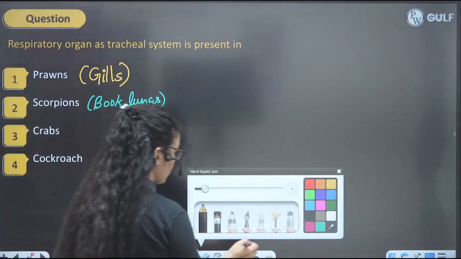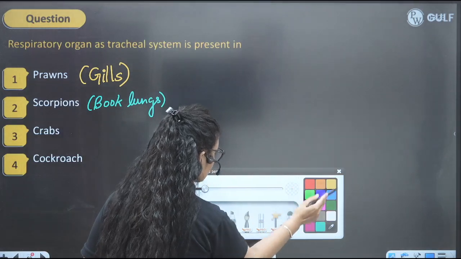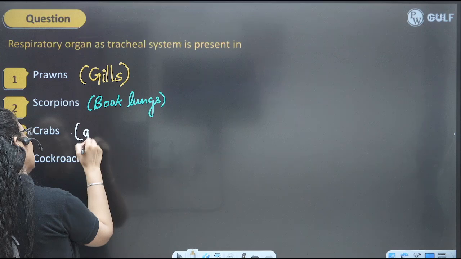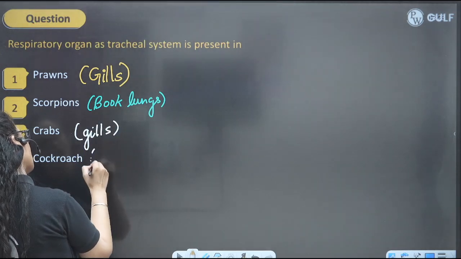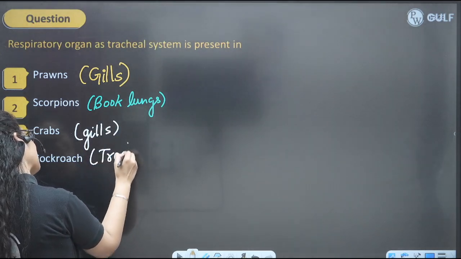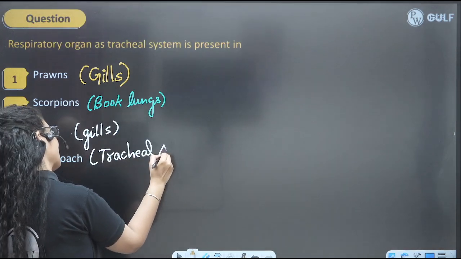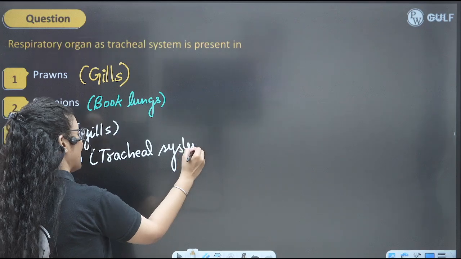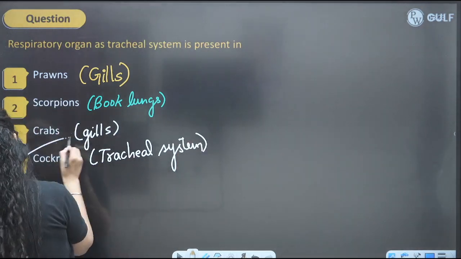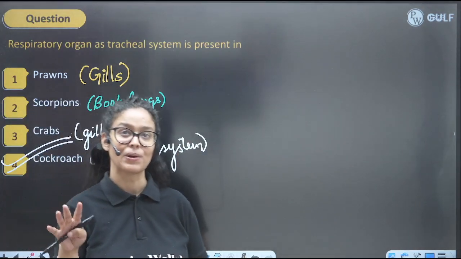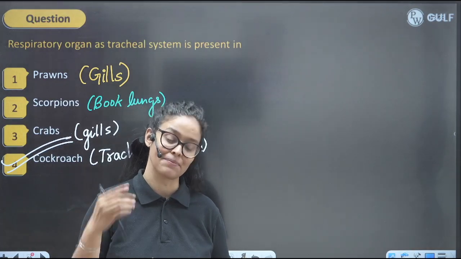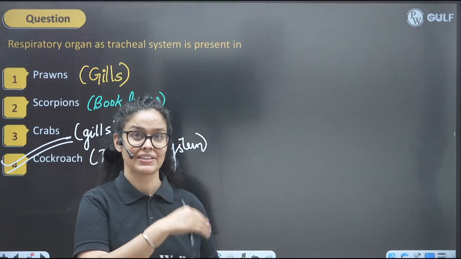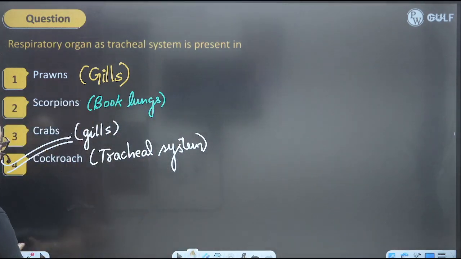And when we talk about the crabs, crabs also have the gills for respiration. And when we talk about cockroach, they have the tracheal system, they have the pipe system for the respiration. They have the spiracles and all, right? So perfect answer will be 4 here. Cockroaches have tracheal system, the rest of the arthropoda have the systems mentioned over here, right?